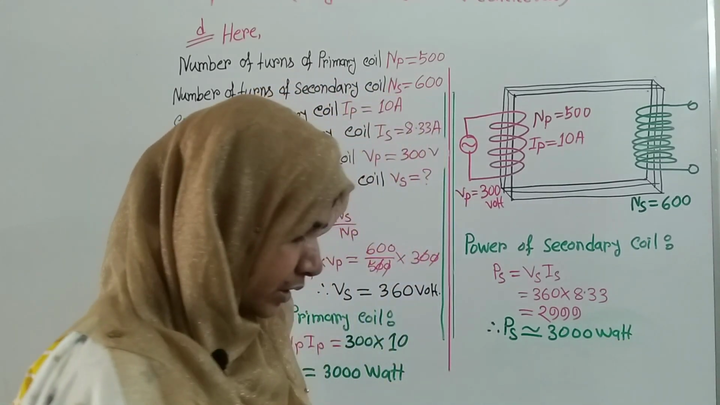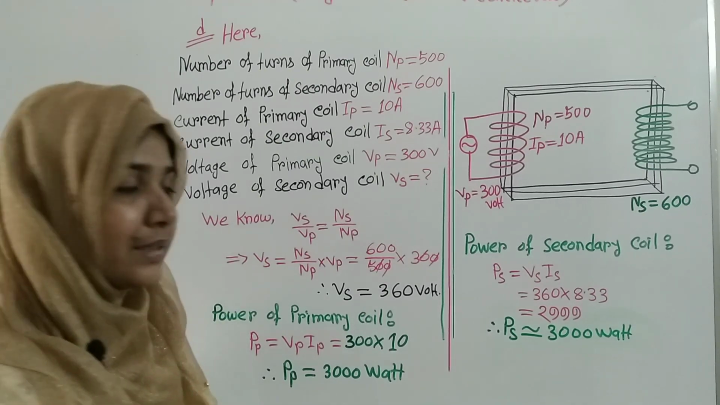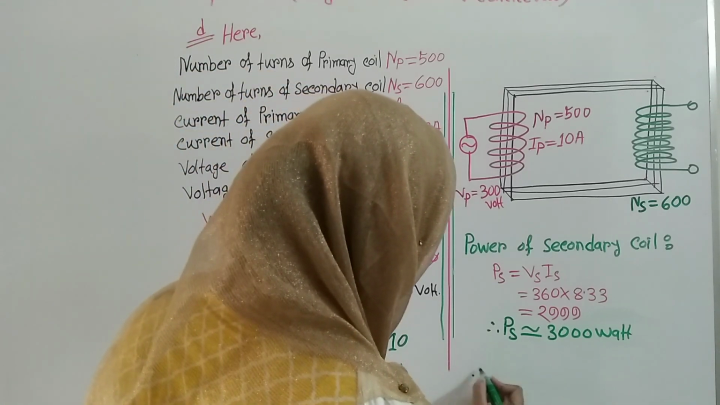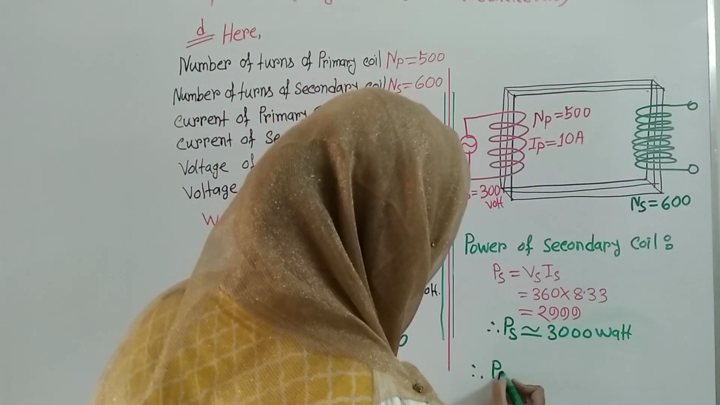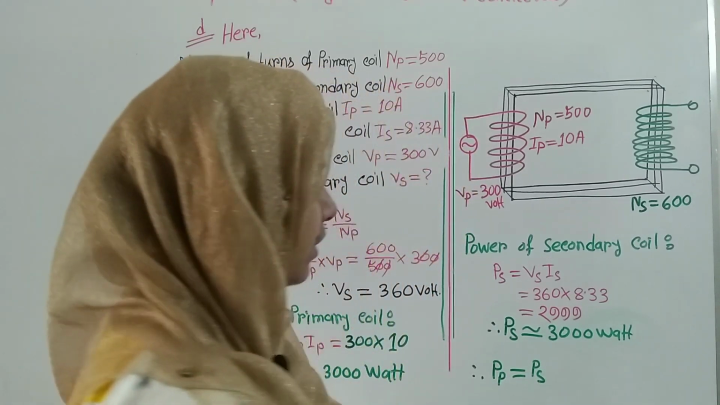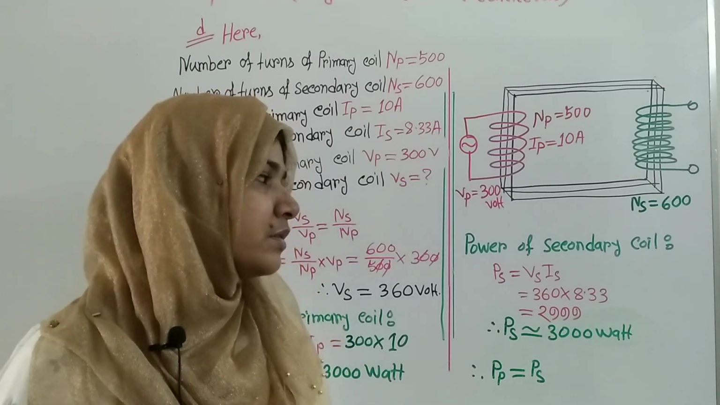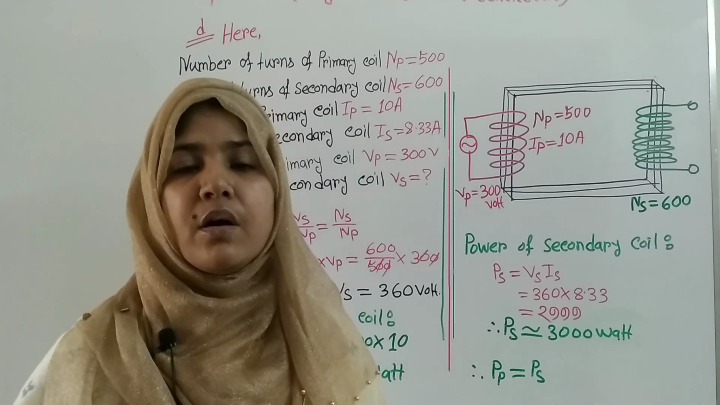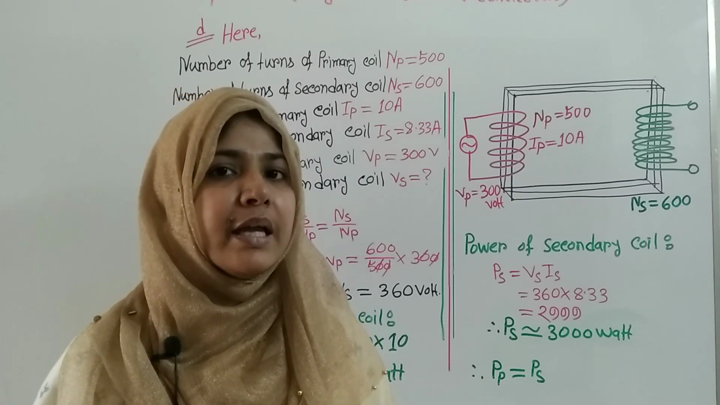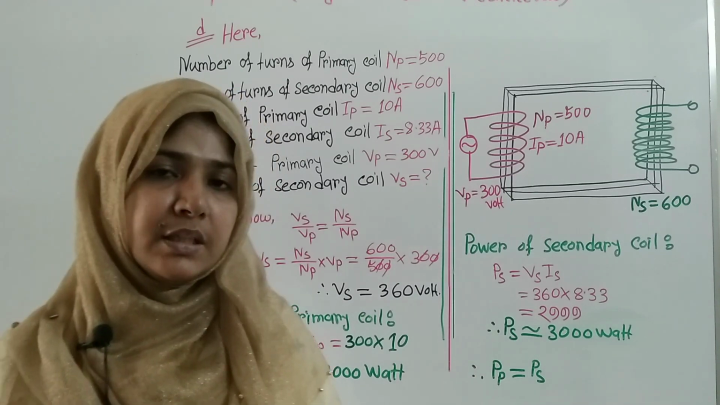So students, here you can see that the power of primary coil and the power of secondary coil is same. So we can write that power of primary coil is equal to power of secondary coil. So we can say that in this transformer there is no destroyed of energy. That means the transformer is not creating or destroying any energy. Okay, and this is the answer of your question D.